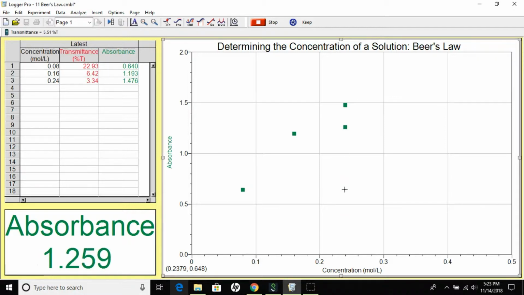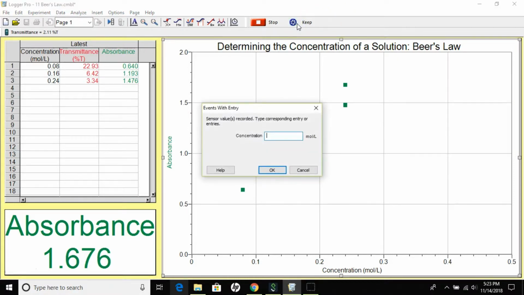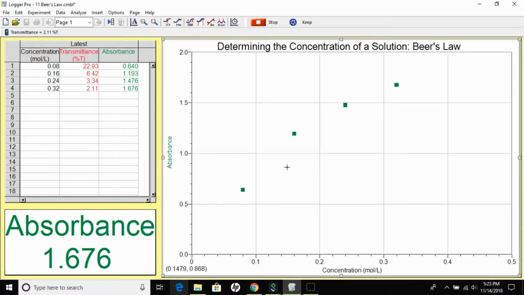I'm going to wait for this to stabilize. Alright. This one's a little bouncy. Alright, but it seems like it's got to a point where it's pretty much stabilized. And this one was 0.32 moles per liter. And then I'm going to do the fifth and final standard solution.